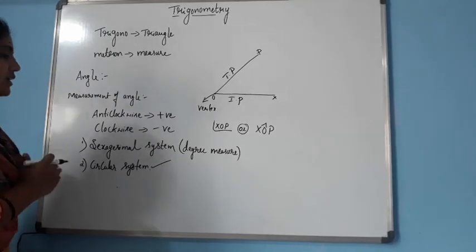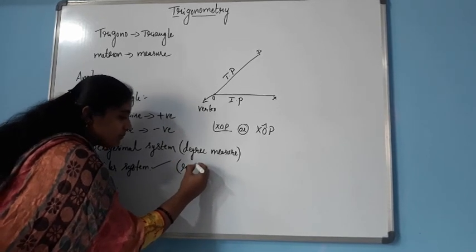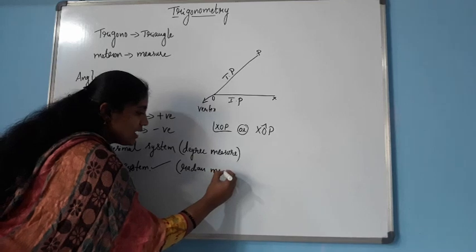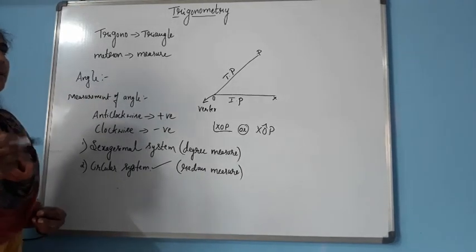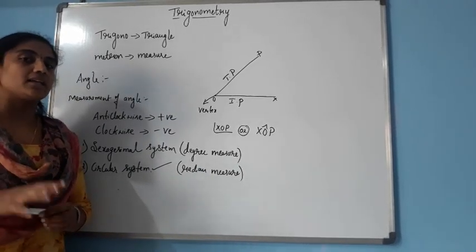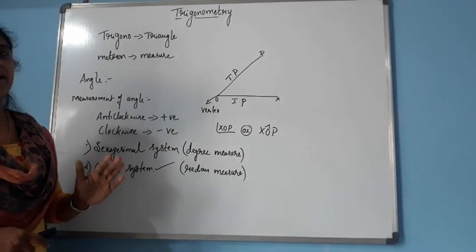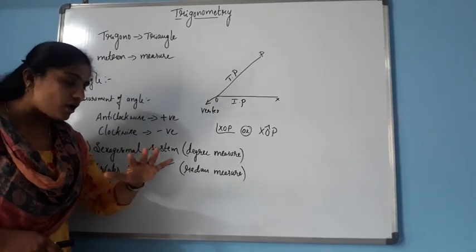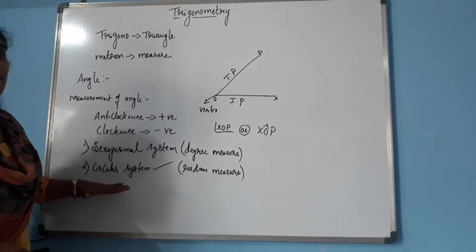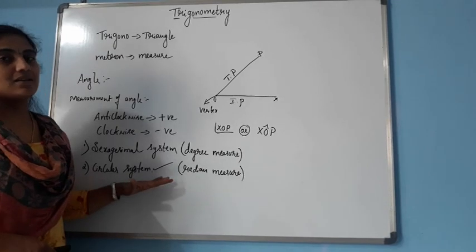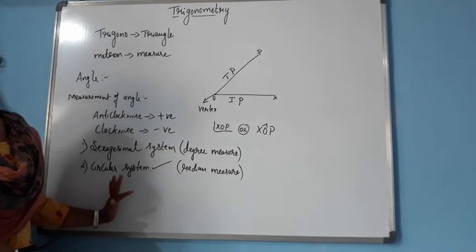So here in circular system we usually measure the angles in radian. Okay, so therefore this circular system we can also be called as radian measure. ನೀವೇನು ಡಿಗ್ರೀಸ್ ನಲ್ಲಿ ಡಿನೋಟ್ ಮಾಡ್ತಾ ನೊಟೇಷನ್ ಬರೀತಾ ಇದ್ರಿ, ಆಂಗಲ್ ನ ಮೆಷರ್ ಮಾಡ್ತಾ ಇದ್ರಿ, ಪ್ರೀವಿಯಸ್ ಏನ್ 10th ಅಲ್ಲೆಲ್ಲ ಡಿಗ್ರಿ ಯೂಸ್ ಮಾಡ್ತಾ ಇದ್ವಿ ಅಲ್ವಾ, ಆಂಗಲ್ಸ್ 75 degree, 150 degree, 110 degree. So that all belongs to the sexagesimal system. But in this chapter we mainly study about the circular system. Circular system means if we measure the angle in radian, so that measure we call it as a circular system.